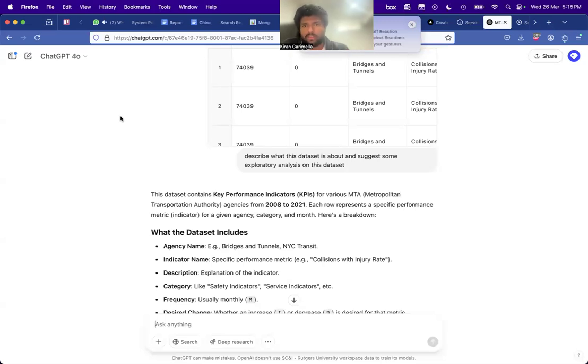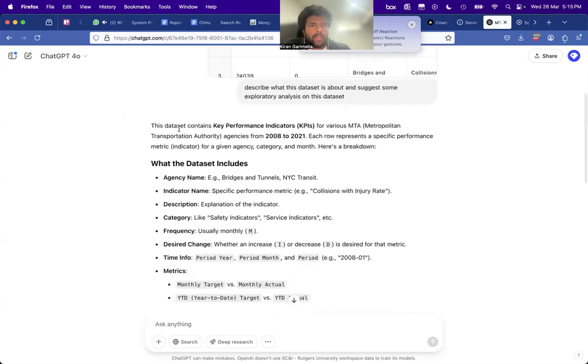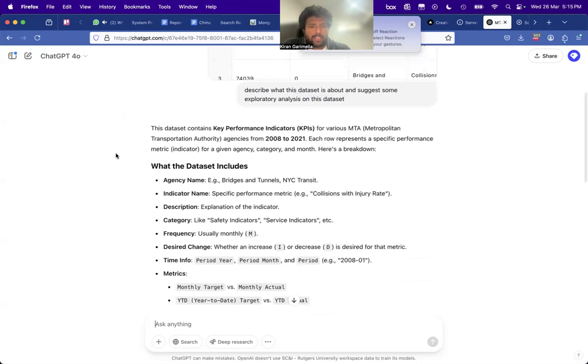Let's first get back to this other data set. This is the MTA key performance data that we downloaded from 2008 to 2021. This is describing the data set, telling me what it is. The data set contains key performance indicators for various MTA agencies.